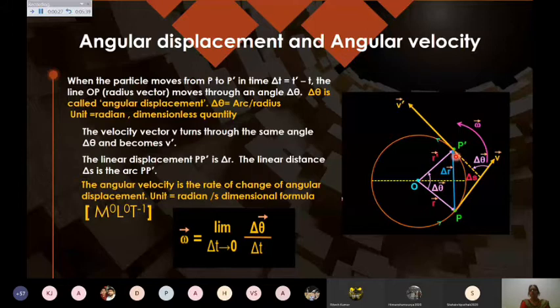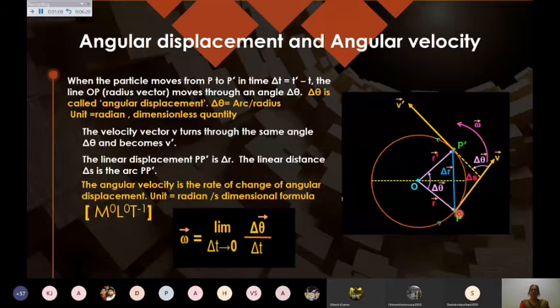When I'm making the body move along a circular path, the angular displacement means the angle turned by the particle at the center of the circle. It is denoted by theta, or delta theta. We know that angle turned equals arc upon radius. So by definition, angular displacement is the angle turned at the center when the particle moves along the circular path from one point to another point.